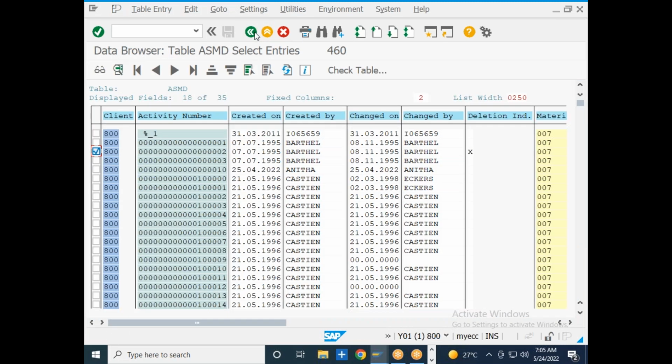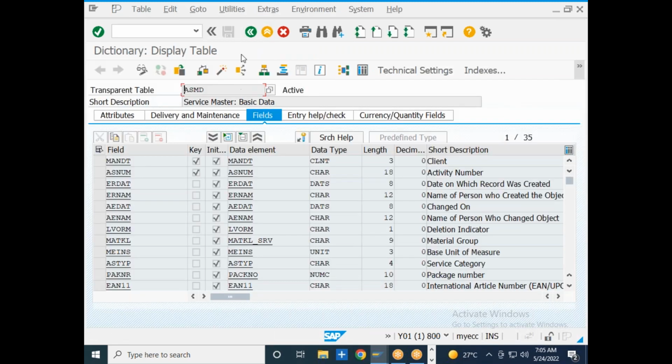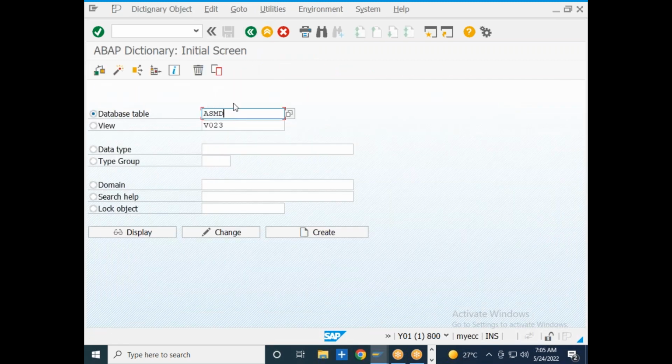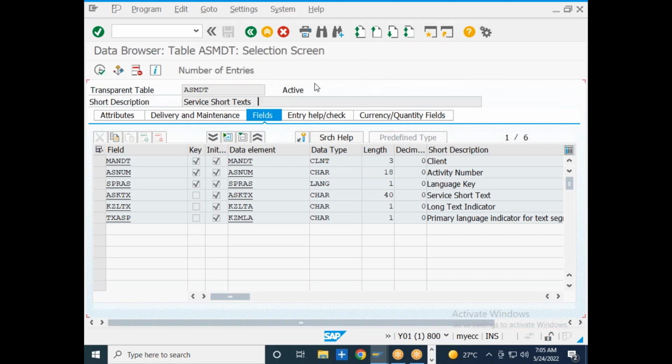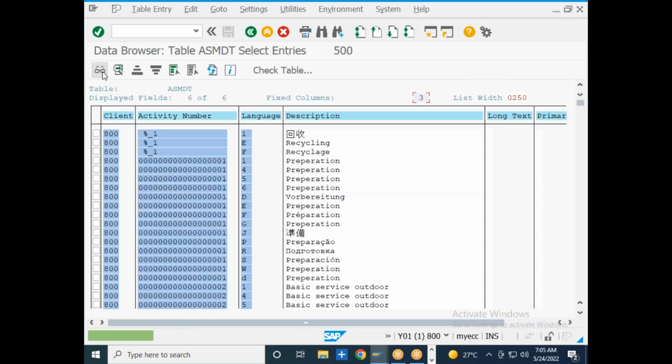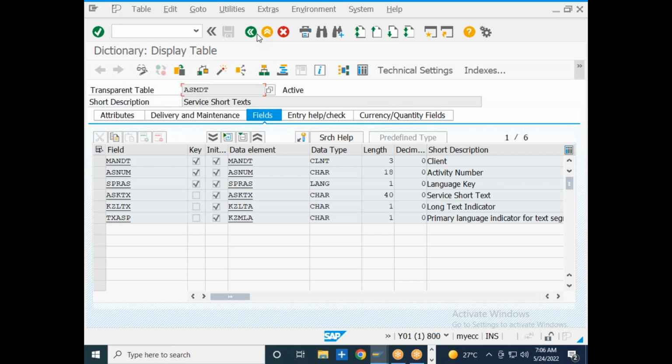Then the service master descriptions table is ASMDT. So I will go to ASMDT. I will go to the display button, go to the contents, and click on execute. So ASMDT is the service master descriptions table. Here you will be able to see the description of the service master. Okay, so with this we are able to complete the service master data.